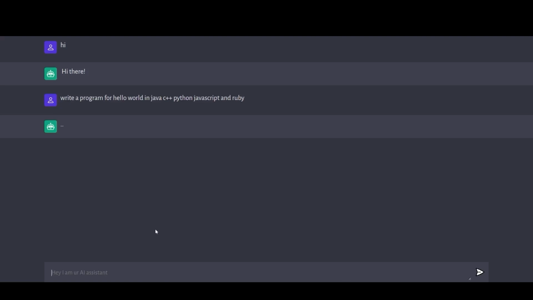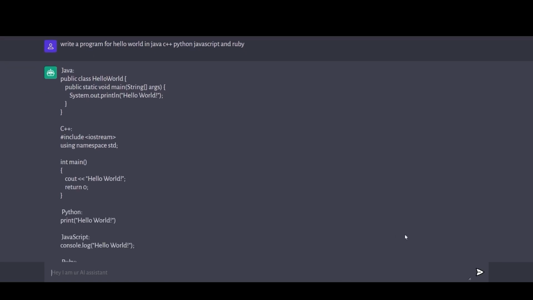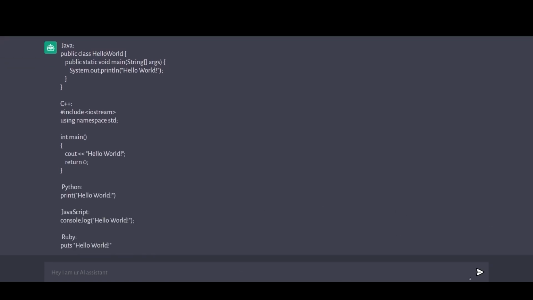Let's type hi over here, and let's see what kind of reply we will get. We got "hi there", that's cool. Let me write a program for Hello World in Java, C++, Python, JavaScript and Ruby, so let's see whether it is able to code for us. So it started writing. It wrote first in Java, then in C++, JavaScript and Ruby. Let me check the syntax. So everything looks perfect.